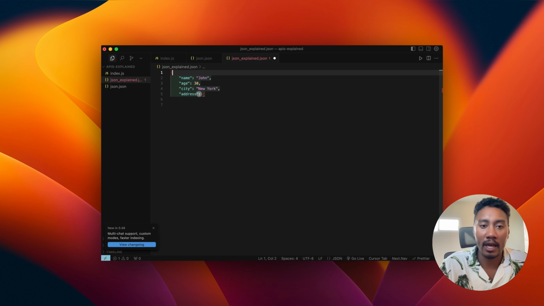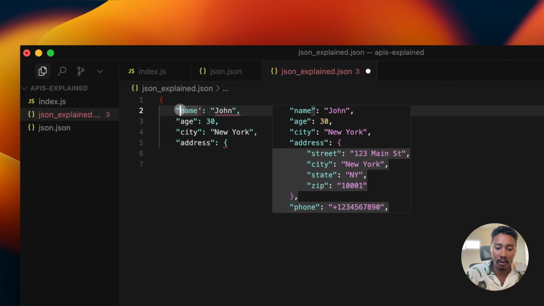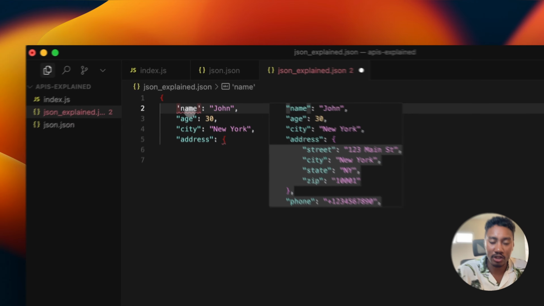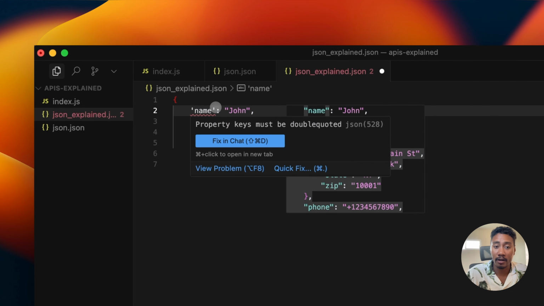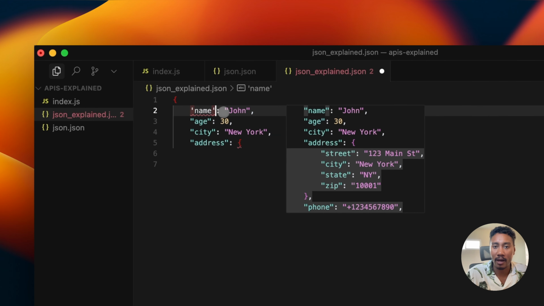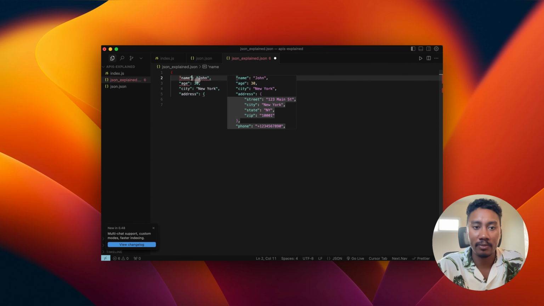Now we have a key of name, and you just notate that it has double quotes, right? Now if I were to take this out and add single quotes, we can see that it's showing the squiggly line, and you can even see right here, property keys must be double quoted. So that's another cool thing about Cursor. It's going to explain what's going on in your errors, which is going to be very helpful as someone that's trying to learn this type of stuff. So I'm going to rewrap this in double quotes.